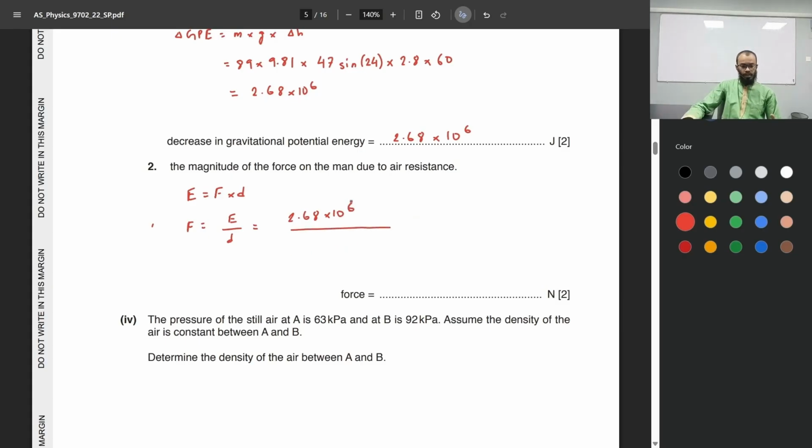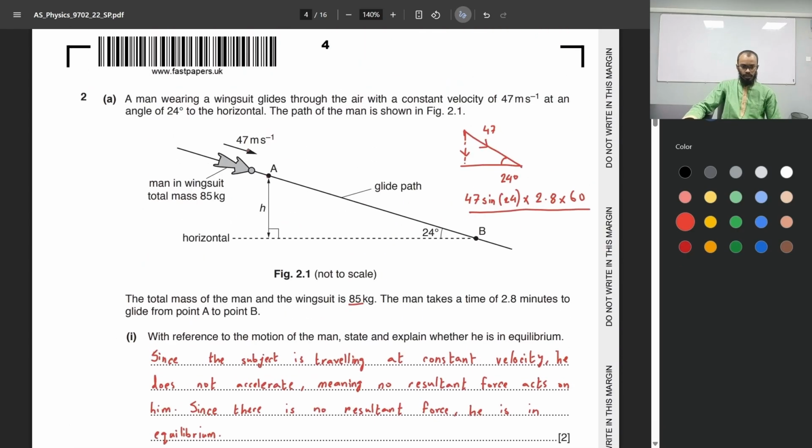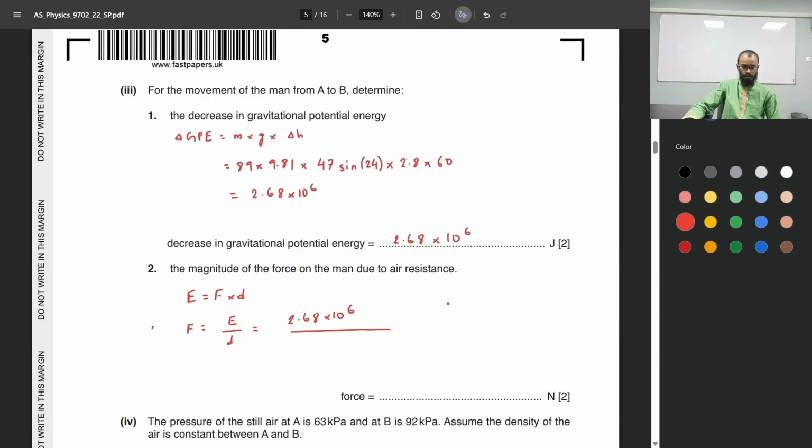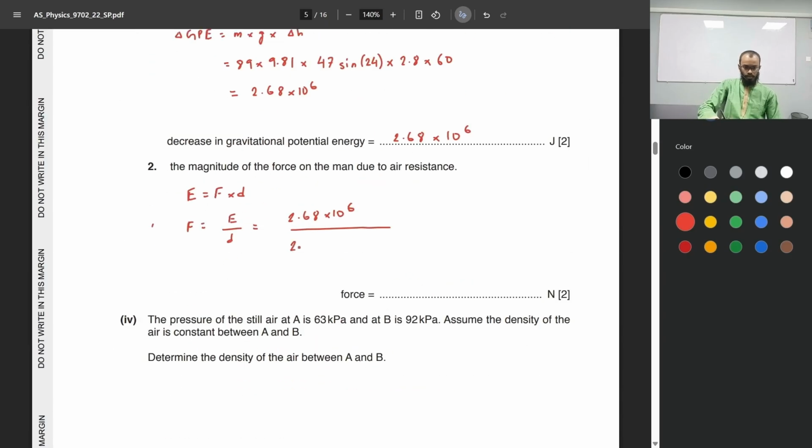over the distance. Now, the distance covered from A to B is simply the speed of this man multiplied by the time taken, which is 2.8 minutes. Very straightforward. 2.8 minutes times 60 seconds, which gives us a value of, oh, we need to multiply the speed here. I forgot about that. Speed times the time. And the value of this is 339 point something. We can simply round it to 340. So the force would be 340 newtons.